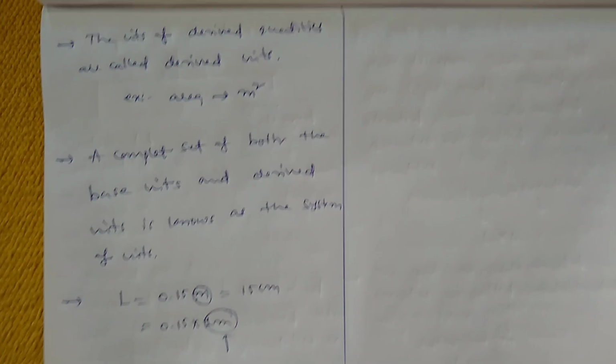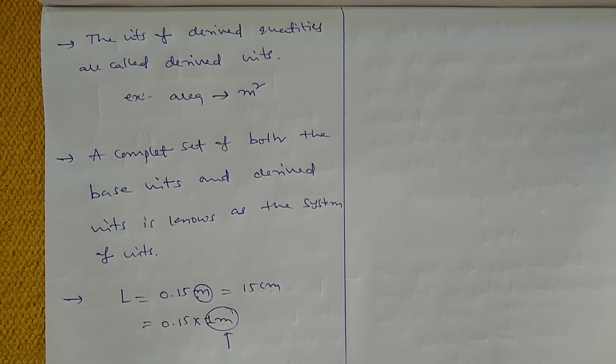So in real time, scientists of different countries are using different systems of units. British scientists are using foot for length, pound for mass, second for time.